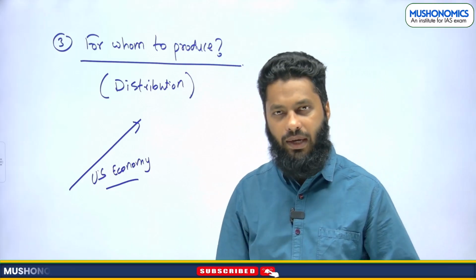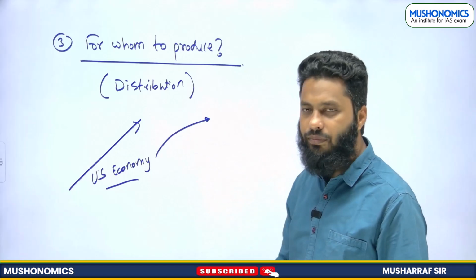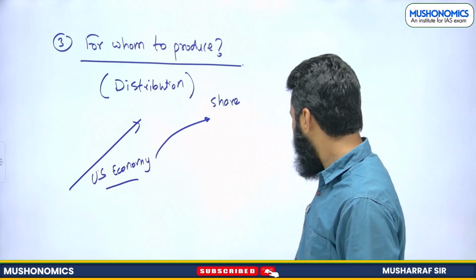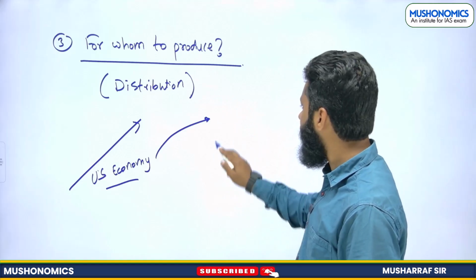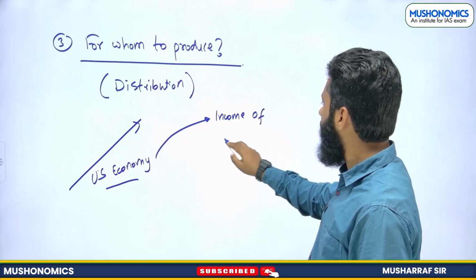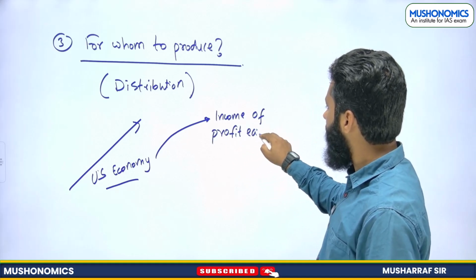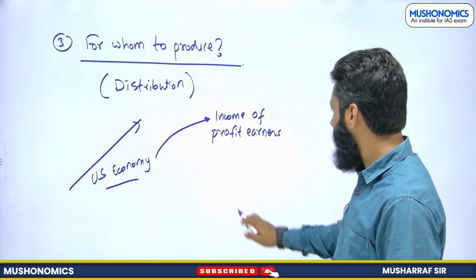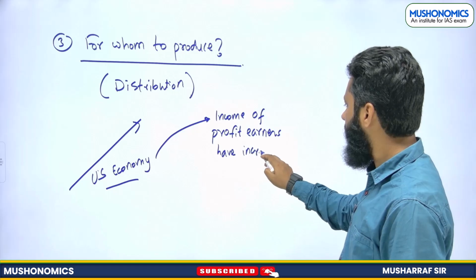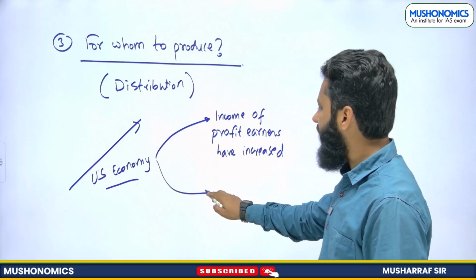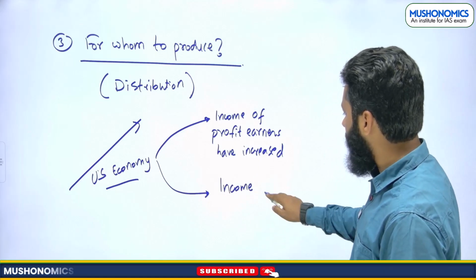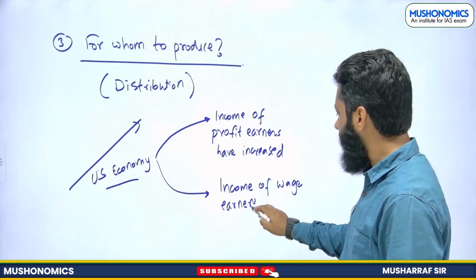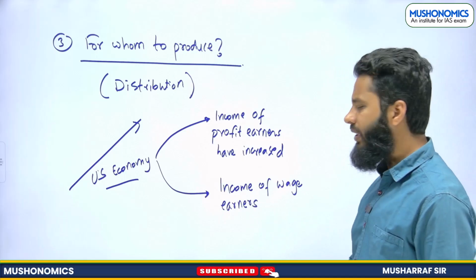But if you analyze, you will come to know that the income of profit earners, that means capitalists, businessmen, has significantly increased, whereas the income of wage earners, working on salary, etc., has not increased in that proportion. So the income of wage earners is somewhat stagnant.